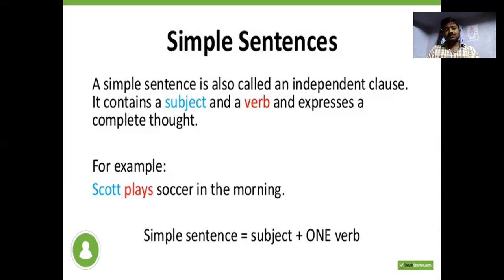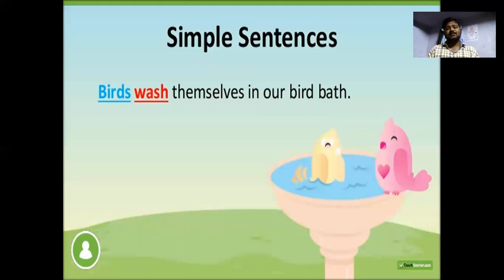For example, Scott plays soccer in the morning. Scott is the subject here. Plays is the verb form here. Soccer in the morning. So it's a simple sentence. We can see one subject and one verb here. And the subject has to be one, whether it is a simple, complex, or compound sentence, and the verb forms may change from one to two. So look at the other examples.